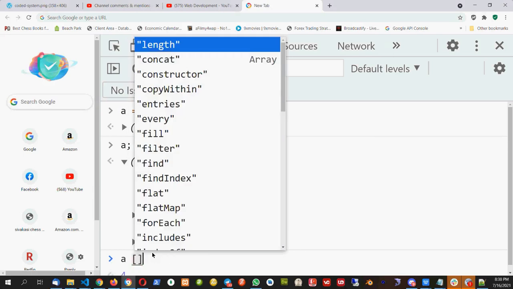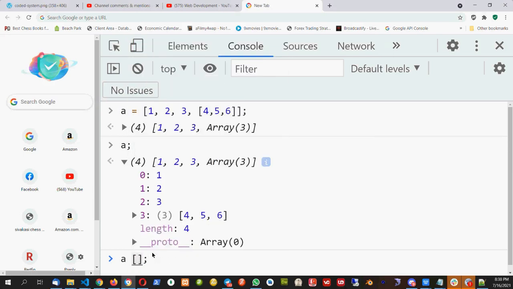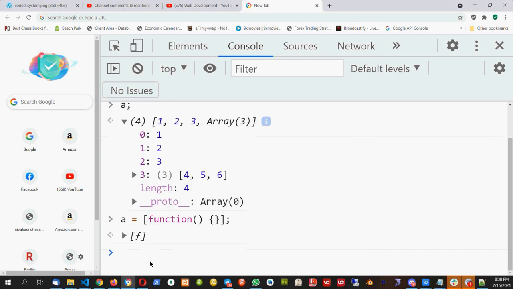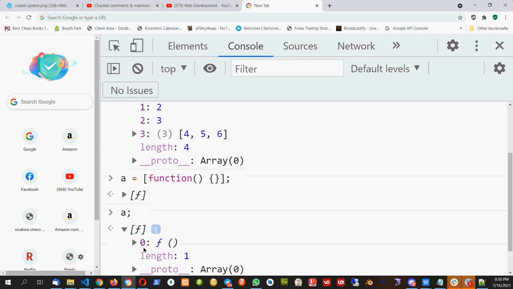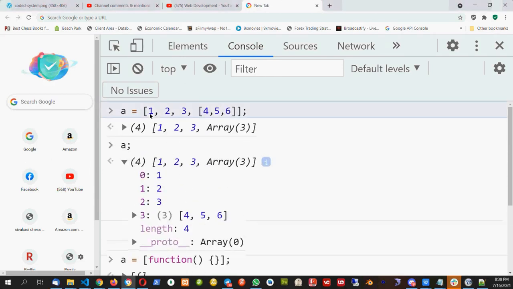So I can also create A with the value as a function. If I run A, it is saying at the 0th level we have the function. It is not necessary that we can have only integer or numeric or string. We can have array or object or function or anything which we want.